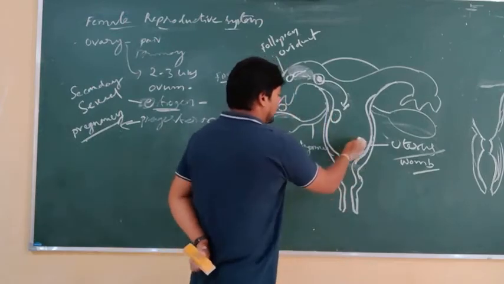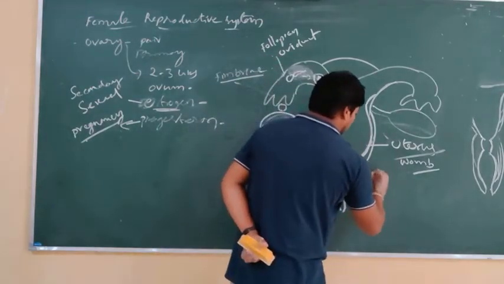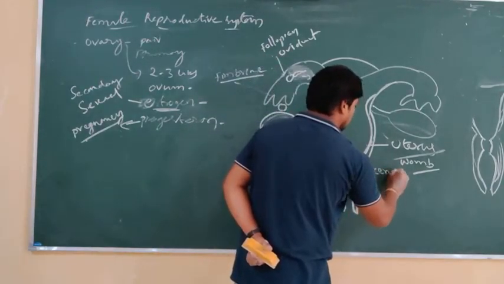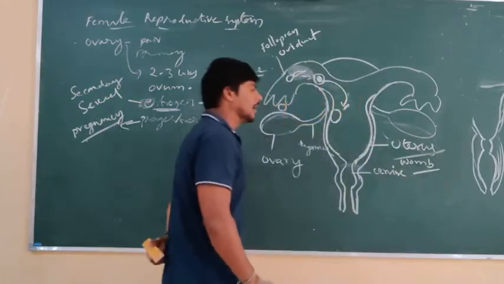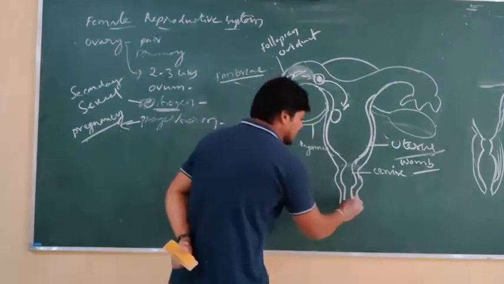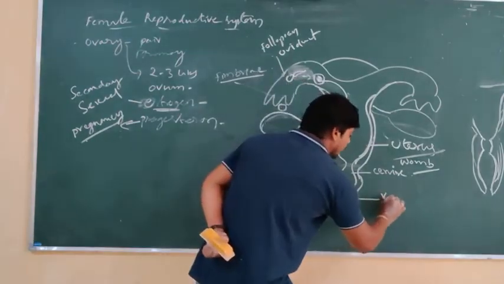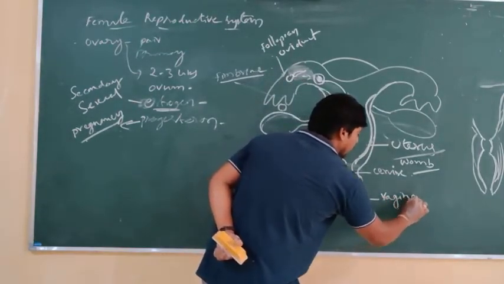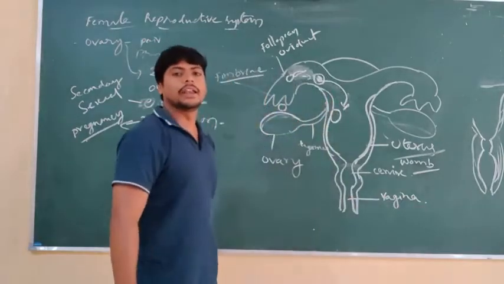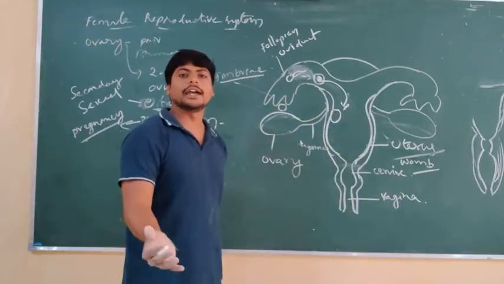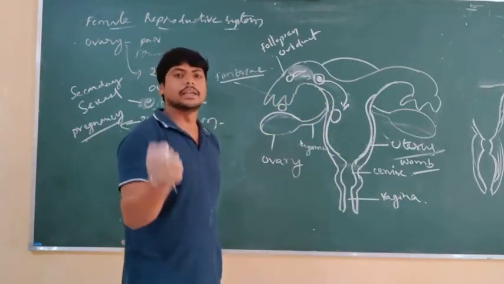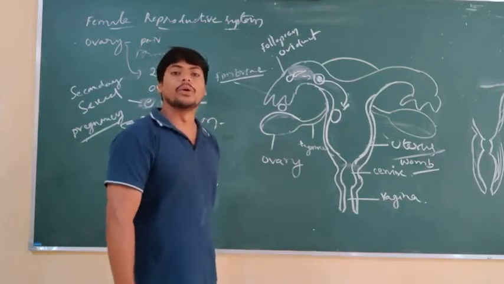This uterus opens into a small opening called the cervix, which is connected to another hollow tubular structure called the vagina, the female reproductive organ which collects the sperm cells during sexual intercourse.